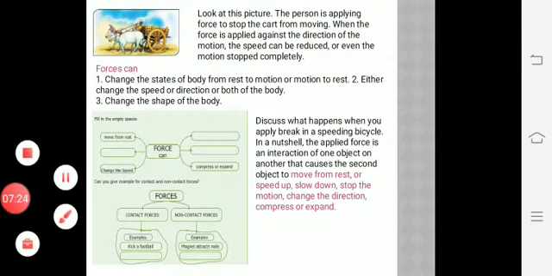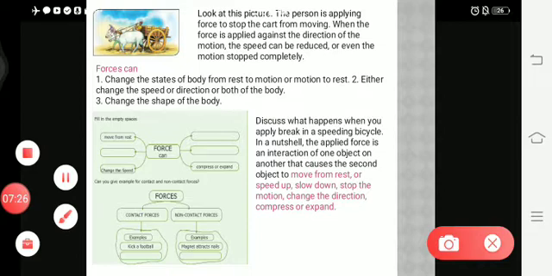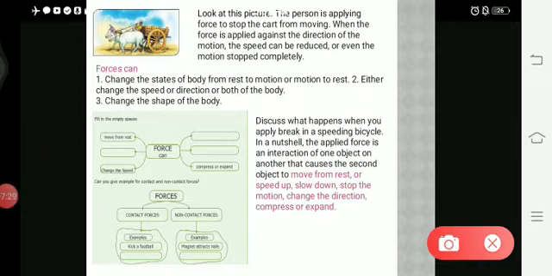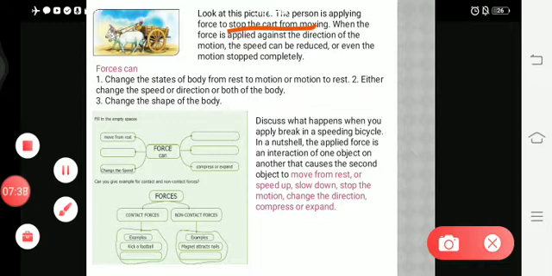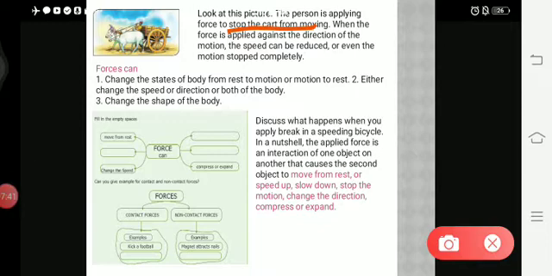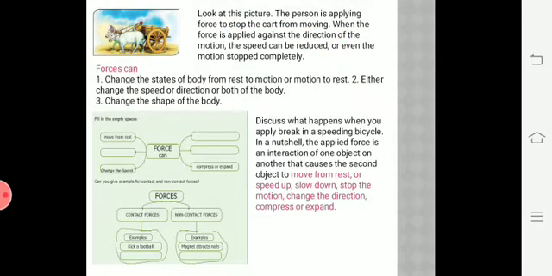Okay, here look at this picture now. A man is using a cart, and here he is applying force in order to stop the cart from moving. So when the force is applied against the direction of the motion, against the direction of the movement, the speed can be reduced or even the motion stopped completely. See here, the man is pulling the rope upward. So against the direction of the motion, the speed is reduced and automatically the bullock is not moving and it stops there.